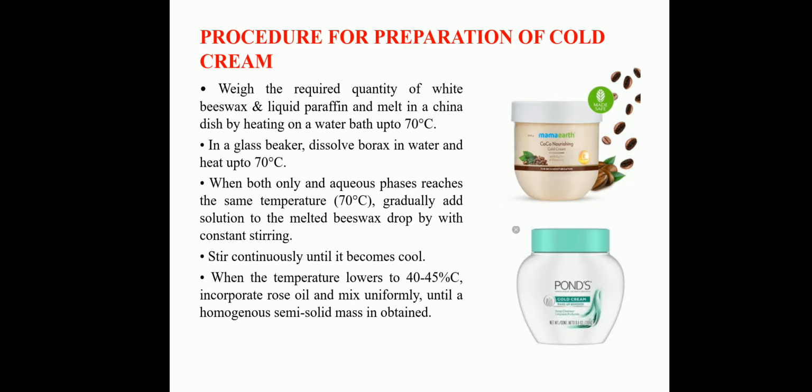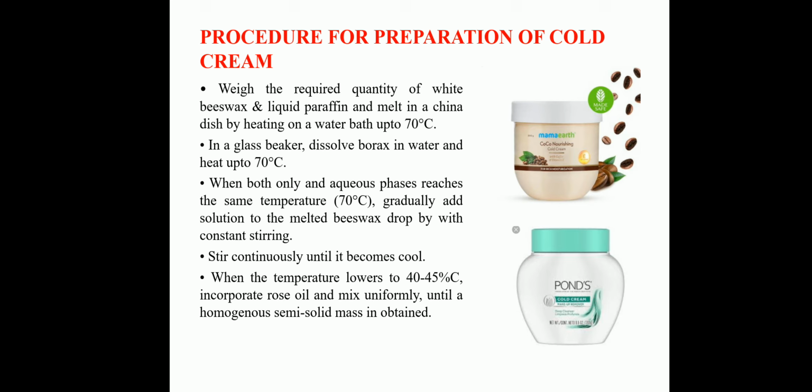When both oily and aqueous phases reach the same temperature, 70 degrees Celsius, gradually add the solution to the melted beeswax drop by drop with constant stirring. Then stir continuously until it becomes cool. When the temperature lowers to 40 to 45 degrees Celsius, incorporate rose oil and mix uniformly until a homogeneous semi-solid mass is obtained.